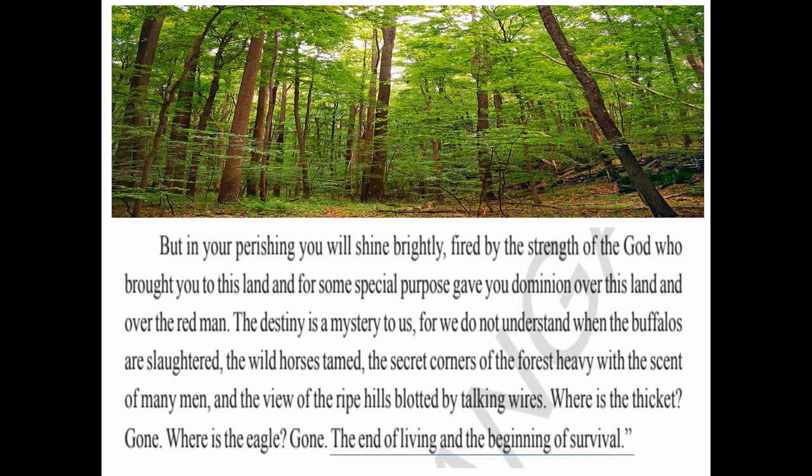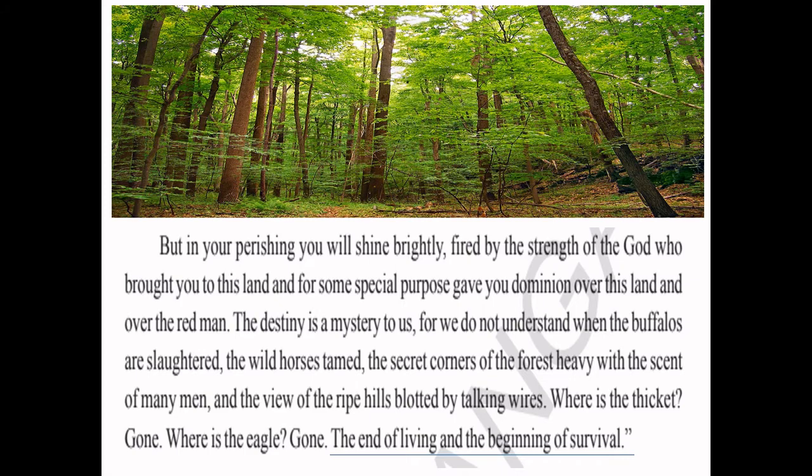He's asking, where is the ticket? It's already gone. Where are the eagles? Because the food chain is interconnected. It starts with the plant and ends with man. Plants, animals, man, again plants, again man. The human chain, the food chain is interconnected.